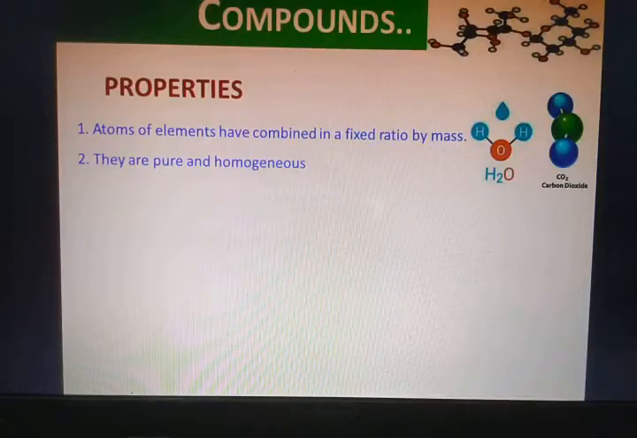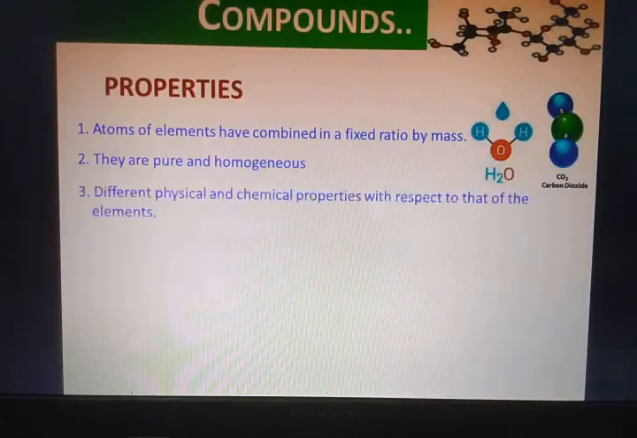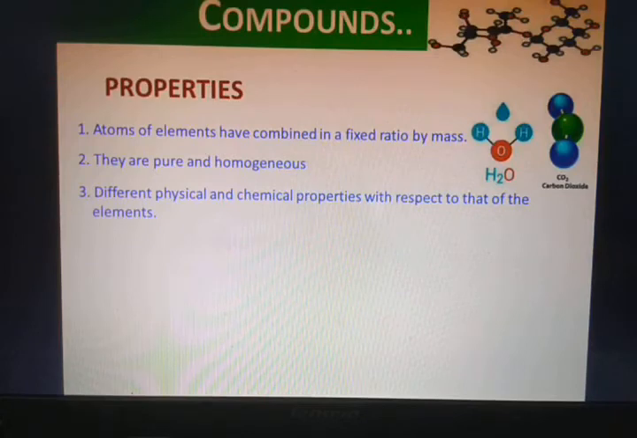The third point is that compounds have different chemical and physical properties with respect to those of the elements.